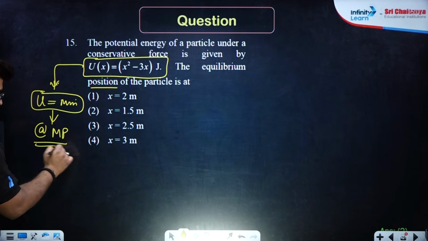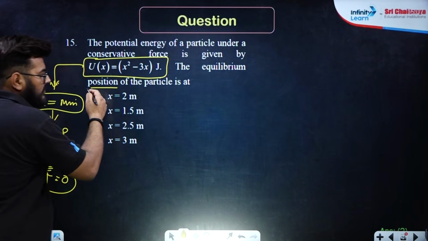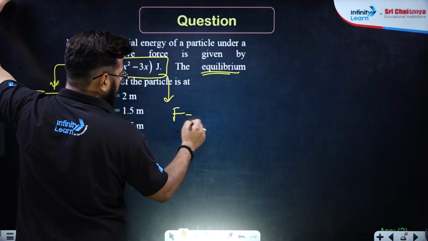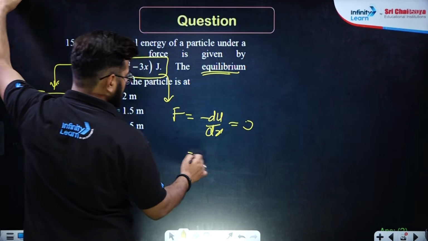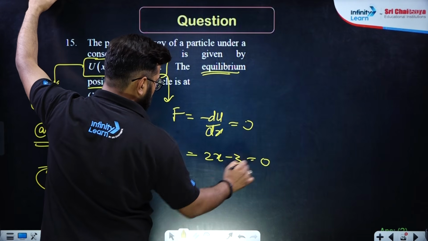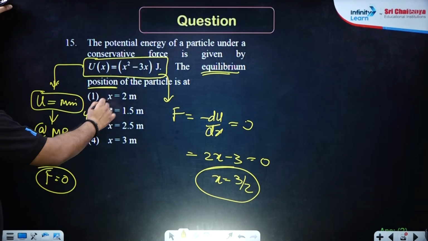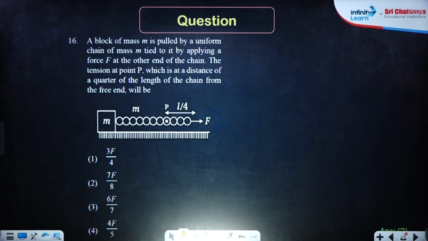Now what is then the key thing? The key thing over here is that force will always be 0. Then only this position will be known as equilibrium position. How to find force as 0? Simply do minus of du by dx and equate it to 0. If you differentiate it once, it will be 2x minus 3 equals 0. x will be equal to 3 by 2. This is the position where force is 0, and this is basically the position where potential energy will also be minimum. That means x equals 1.5 is the right answer.